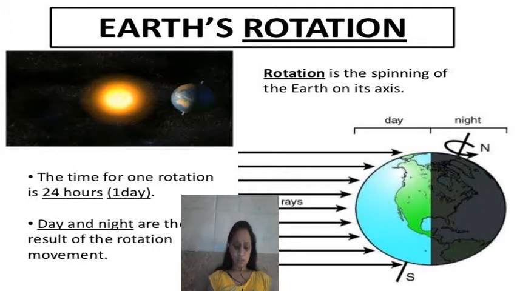See children, this is earth. The earth is spinning on its own axis. वो अपने आप भी घूमता है. It keeps on rotating on its own axis. That is called rotation. So rotation is the spinning of the earth on its own axis. वो अपने ही एक जगह पे खुद घूमता रहता है.